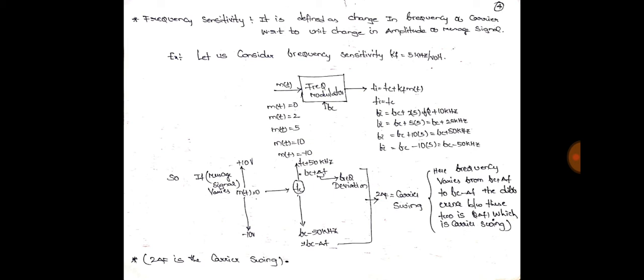So the frequency of the carrier varies from Fc plus delta f to Fc minus delta f. The difference between these variations is 2 delta f, which is called carrier swing. Please note it, it is important. It was asked in one of the GATE exams. So 2 delta f is the carrier swing.